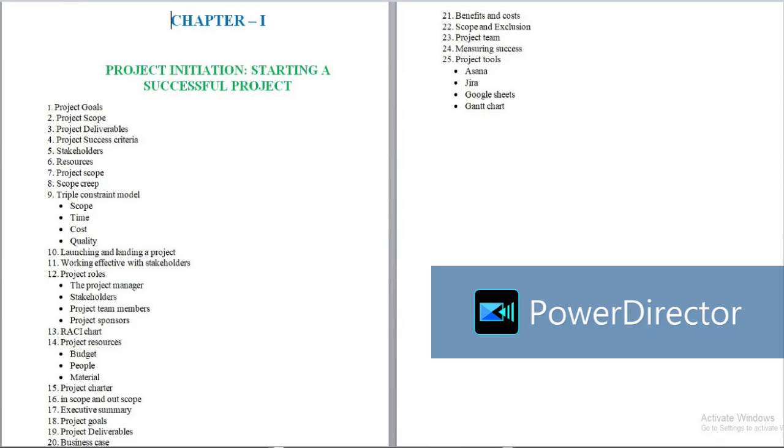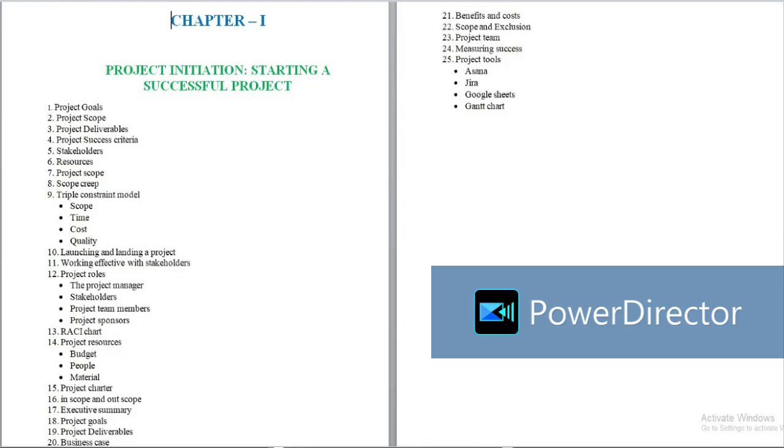In Waterfall or traditional project management, chapter 1 is project initiation, starting a successful project. In this we have number 1 project goals, number 2 project scope, number 3 project deliverables, number 4 project success criteria, number 5 stakeholders, number 6 resources, number 7 project scope, number 8 scope creep, number 9 triple constraint model.